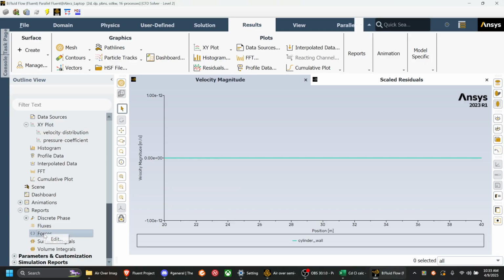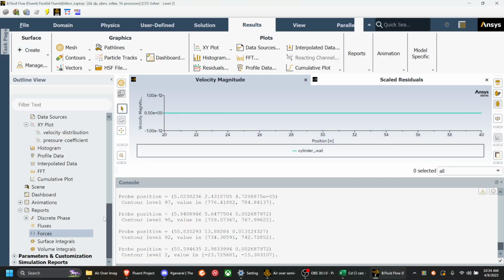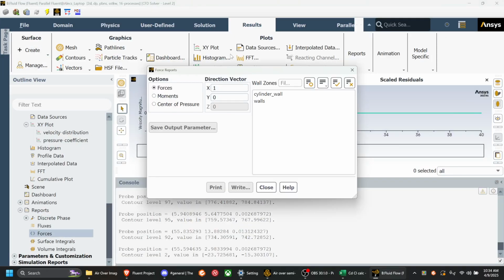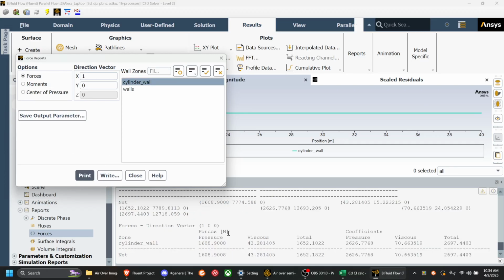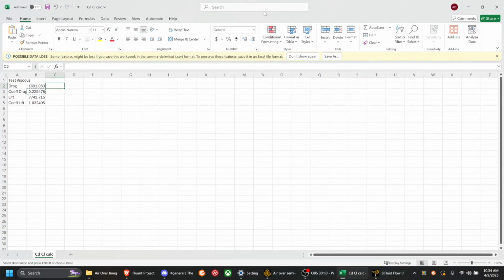And for those, I can go here. I need to get a console open. And we can print the forces in the X direction for the cylinder wall. And this should be our drag. So I copied that and I come to this spreadsheet.